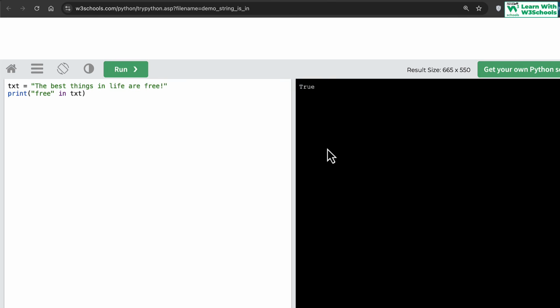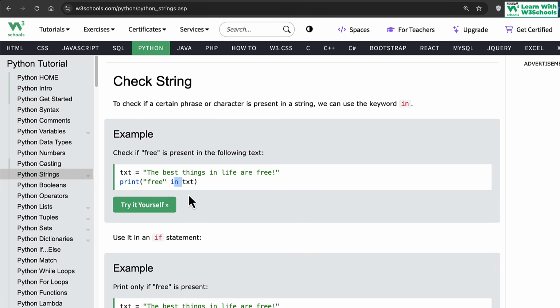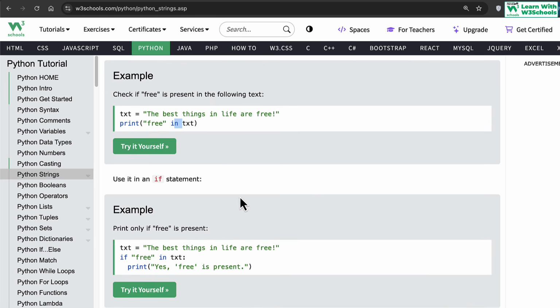What this will do is return either true or false, whether this word free exists in this given string or not. So it can very easily do a search for us by simply using this in keyword. The in keyword allows us to search for a given string in another larger string.